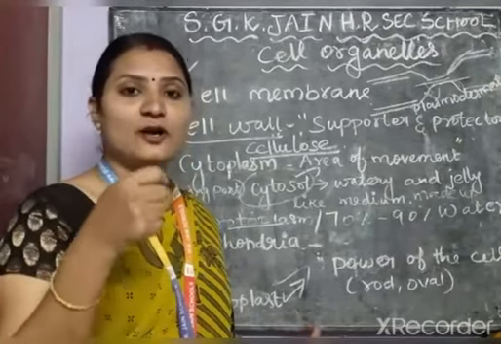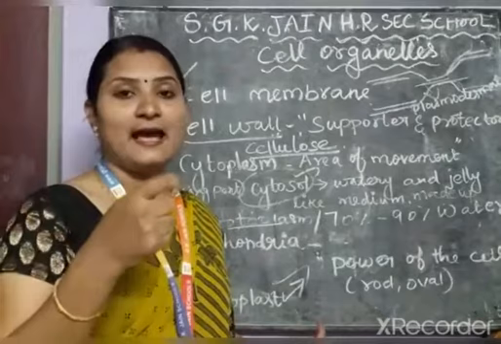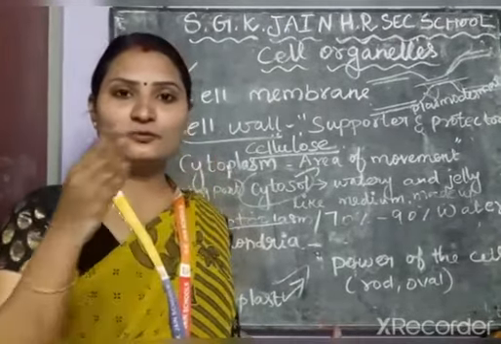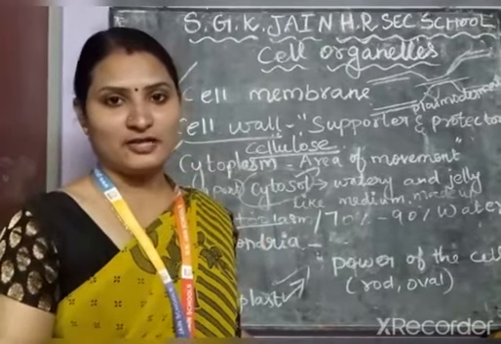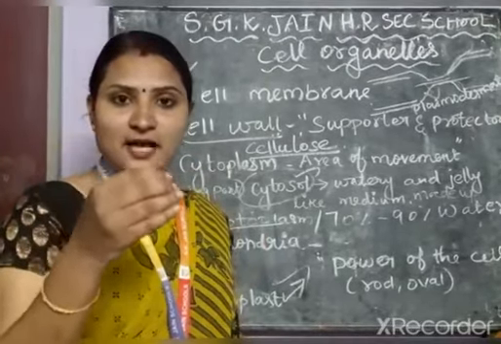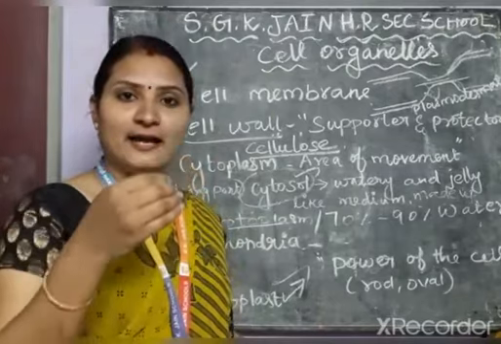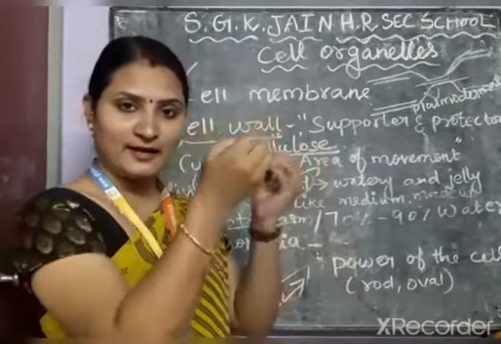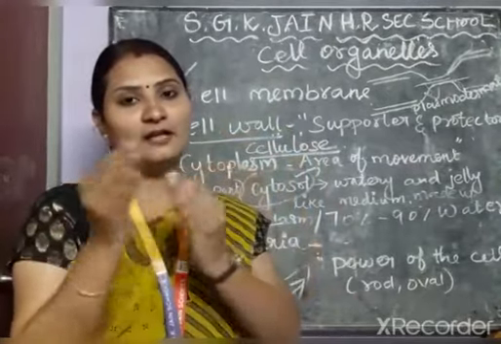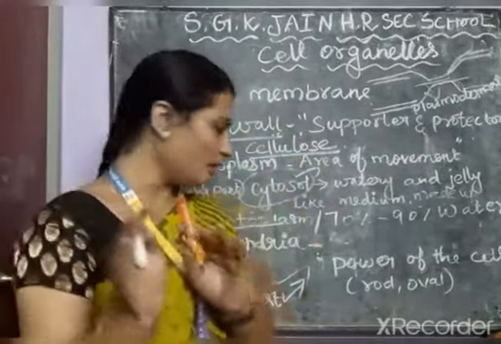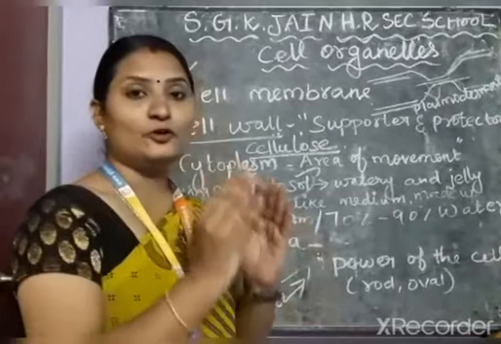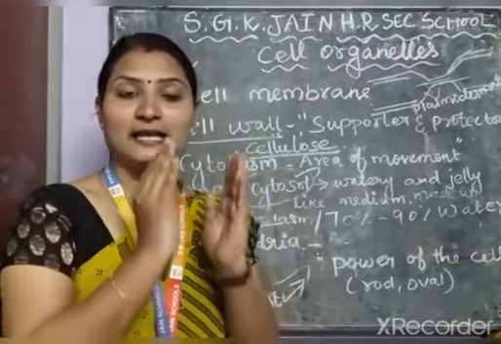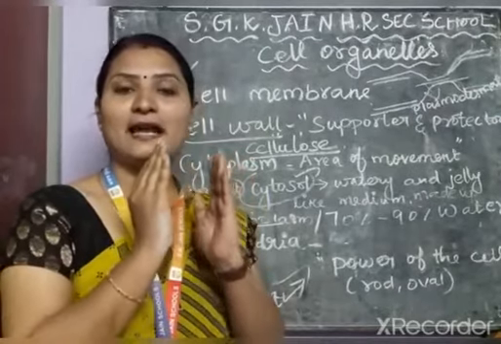Plants which have chlorophyll can absorb the radiant energy from the sun and convert it into chemical energy. This is how plants prepare their food by the process of photosynthesis. Only plants which have chlorophyll, the green organelles inside the cells, can prepare their food.